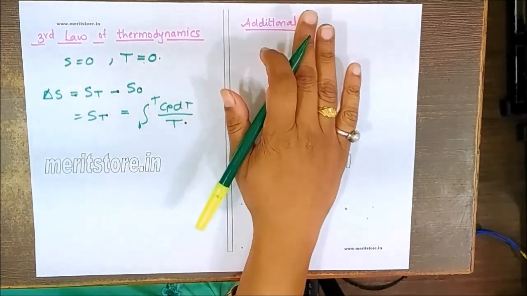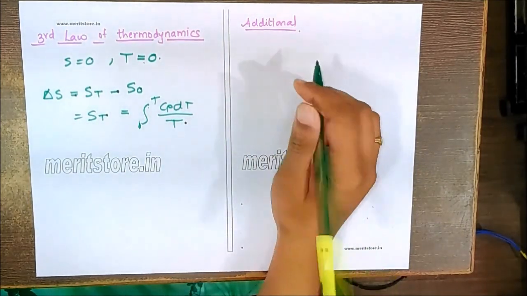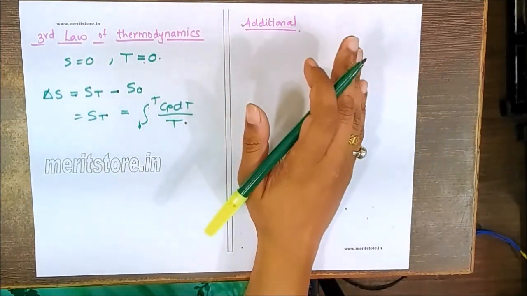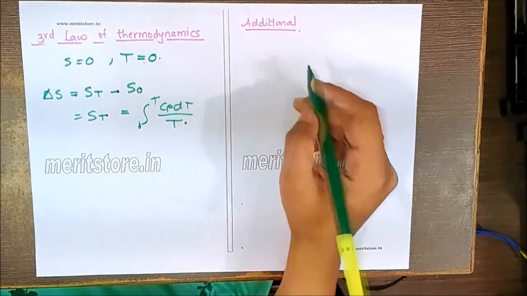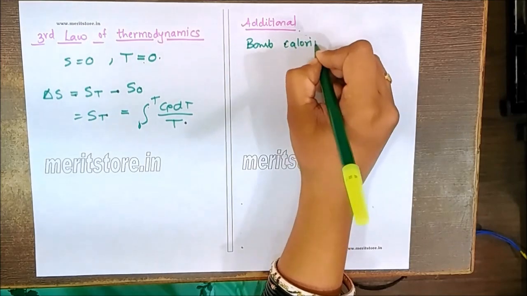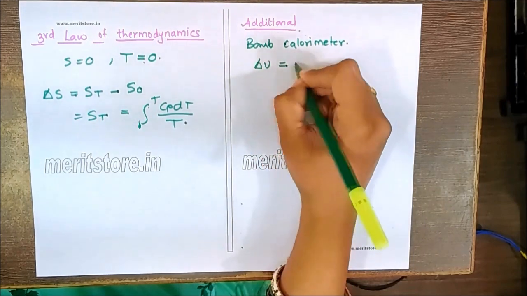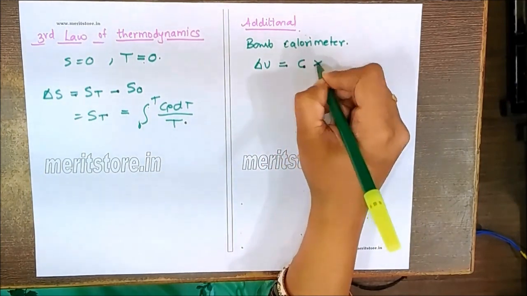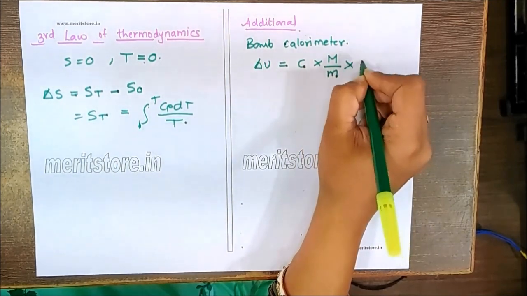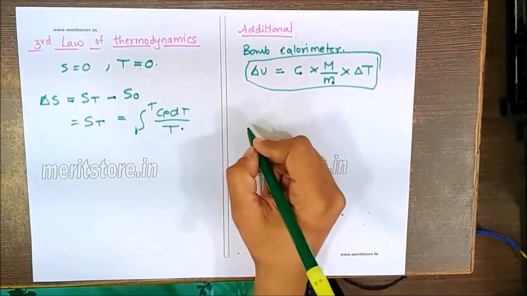Now additional information that you should remember for solving MCQs. First of all, the change in internal energy is the heat evolved or absorbed at constant volume, and it is found by using a bomb calorimeter. So internal energy can be calculated using the bomb calorimeter, which works with the formula delta U is equal to C, that's heat capacity, multiplied by molecular weight upon weight of the substance into delta T. So this is the formula you'll be using for the bomb calorimeter.